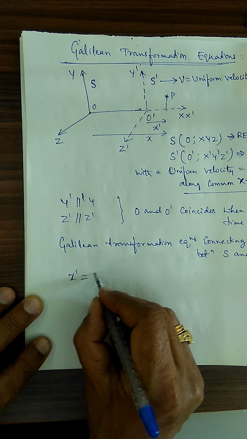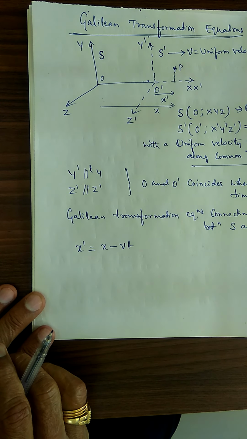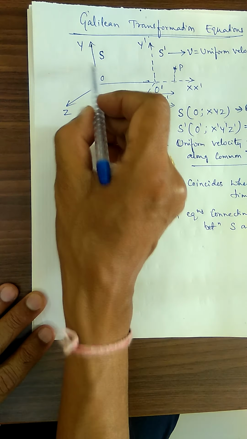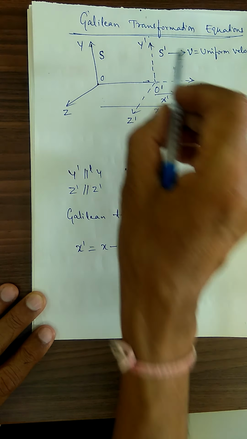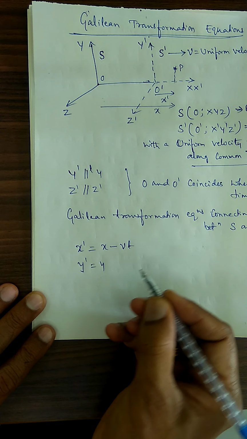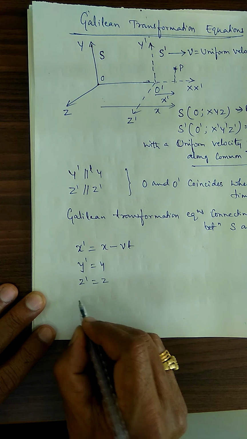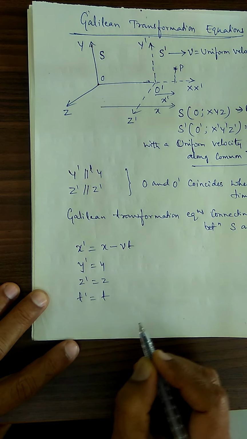Therefore, x dash is equal to x minus Vt, where t is the time interval in S, t dash is the time interval in S dash. Y dash is equal to y, no movement along the y dash and y axis. Z dash is equal to z, t dash is equal to t.